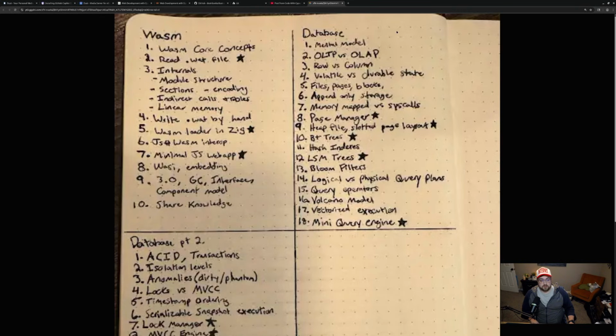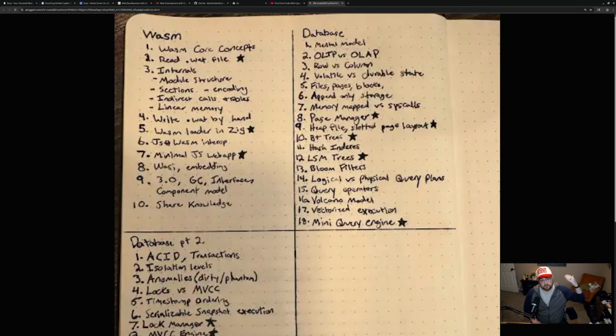As we move on to Q2, or whenever I get to it, we're going to deep dive into databases. So I've got a book, one second, let me go get the book. Okay, I'm back with the book. I've actually got a couple books that I grabbed, but I've got this Database Internals book. I've slowly been working on this. To be completely honest, I've not given it as much time as I would have loved to when I first bought it, but I'm reading through that during Q1 as well. So the idea is to have that book down and have a pretty decent understanding so I can hit the ground running for Q2 as we get into databases.